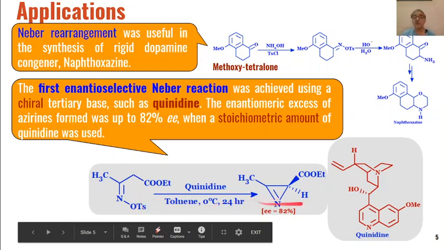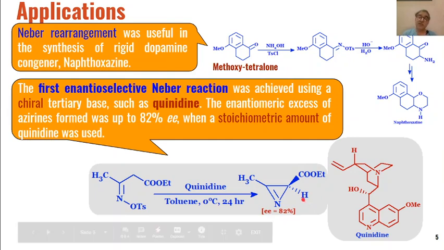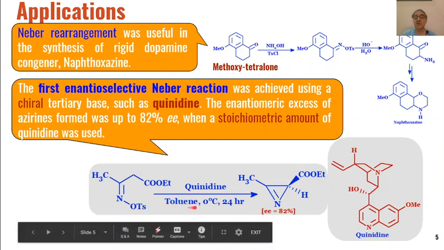With the removal of tosylate, enantioselective azirine derivatives are formed, and the reaction takes place in non-polar conditions, in toluene as the solvent at 0 degrees for 24 hours.